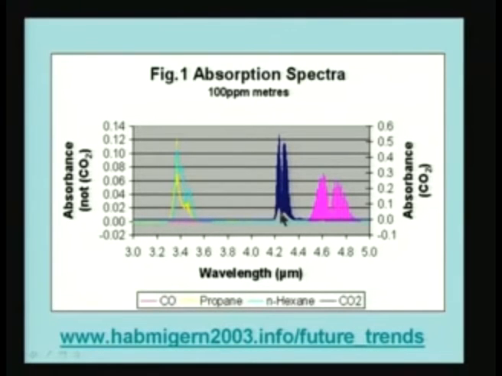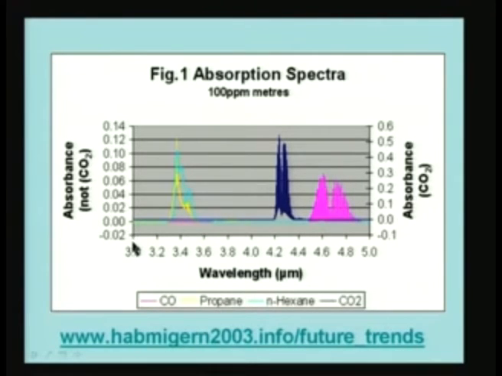In fact, if I show other gases like water vapor and nitrogen oxides and so on, they will also show some overlap with other species. This overlap, how we are going to take care of it, we will look at later. And you see the wavelength starts from 3 micrometers. This is the wavelength of the radiation which is passing through the particular sample through which the measurement was taken.